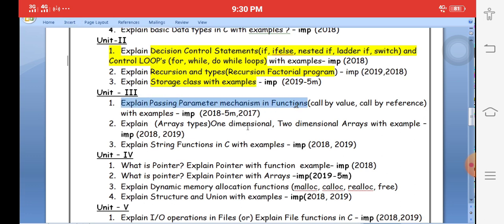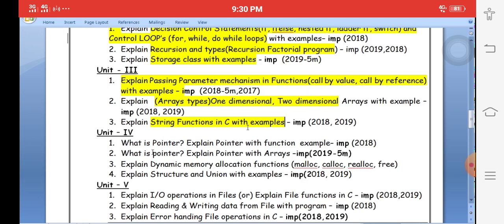Explain parameter passing mechanism, or call by value and call by reference. Okay, explain arrays. What is an array? Explain types of arrays. These two questions are very important for the public examination. Next one, string functions. Every year they are asking about string functions, string length, string uppercase, etc. We will discuss this in the session also.